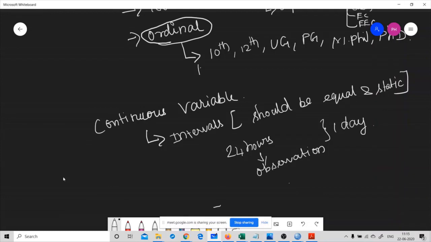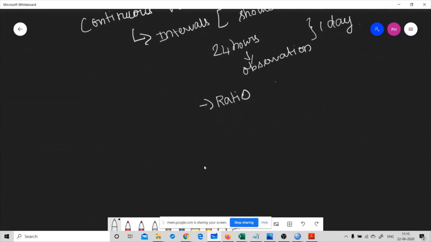Okay, then the continuous variable is again further divided based on the ratio. It has one difference from an interval variable: the ratio between the scores provides information about the relationship between responses. So it has one major difference from the intervals, that is, it will give the ratio, for example 20:40 or basically 60% to 70%.